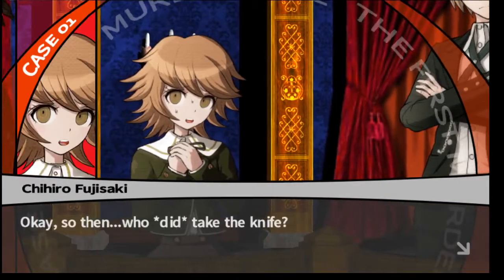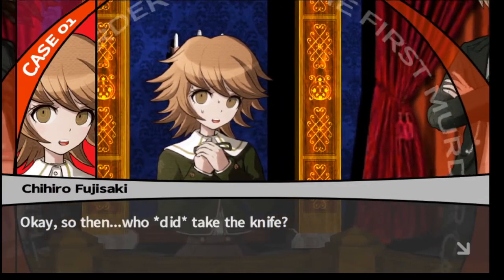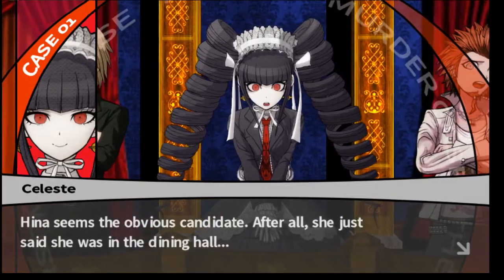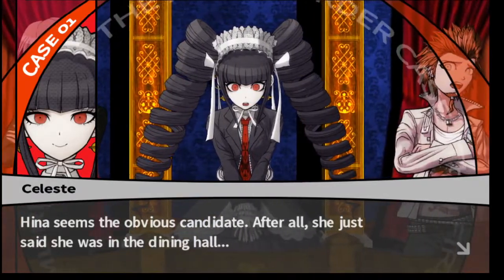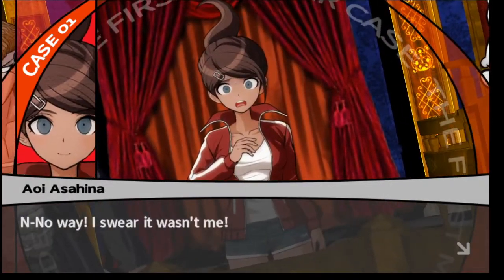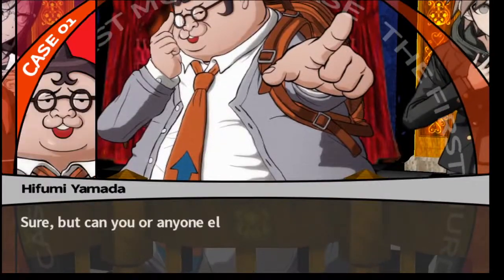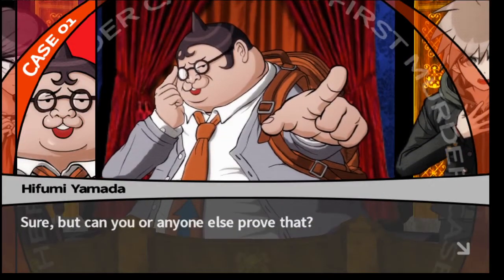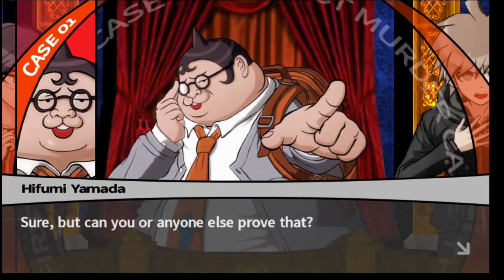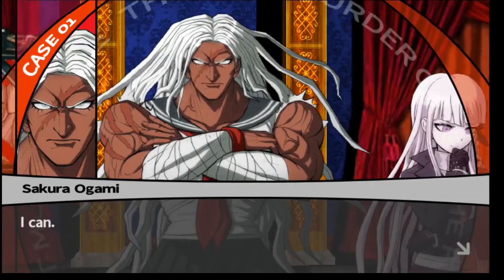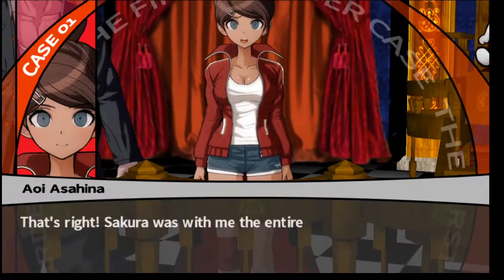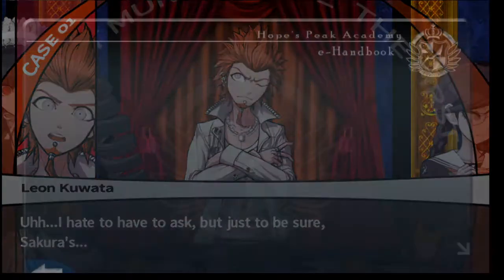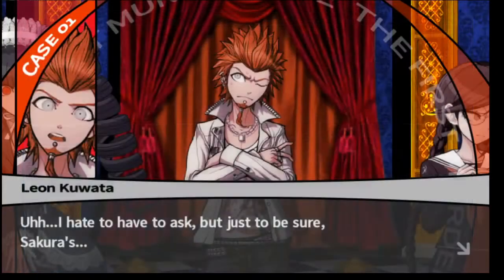Okay, so then, who did take the knife? Hina seems the obvious candidate. After all, she just said she was in the dining hall. No, no way! I swear it wasn't me! Sure, but can you or anyone else prove that? Absolutely. Oh, come on, Hifumi. Hifumi, you're the worst. I can. That's right. Whoa, I did not mean to ask, but just to be sure. Sakura was with her the entire time she was drinking her tea, is all she said.